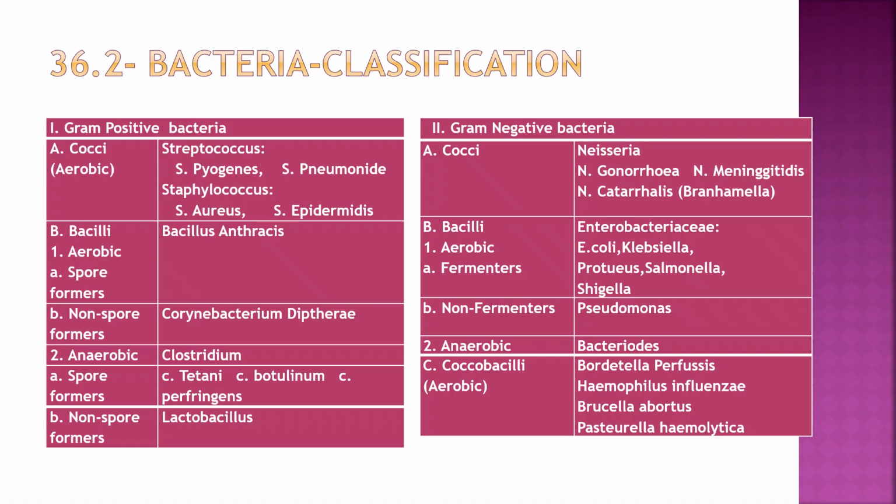Then gram negative cocci are Neisseria, and gram negative bacilli are divided into different classifications. One can be according to the lactose fermenting property on MacConkey agar: they are lactose fermenting and non-lactose fermenting. Lactose fermenting bacteria are E. coli and Klebsiella, and non-lactose fermenting bacteria are Salmonella, Shigella, Proteus, Vibrio, Pseudomonas, Acinetobacter, etc. Thank you.